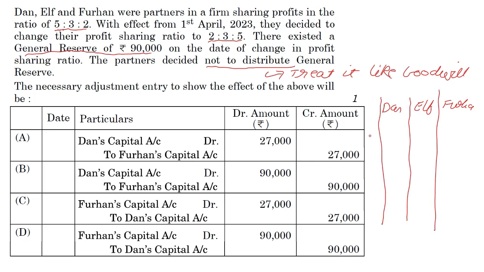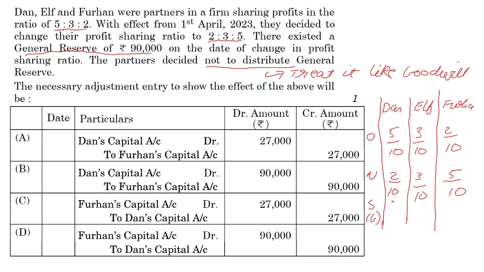The old ratio is 5/10, 3/10, 2/10. The new ratio is going to be 2/10, 3/10, 5/10. Sacrifice ratio is old minus new. So it will be sacrifice if it's positive or gain if it is negative.